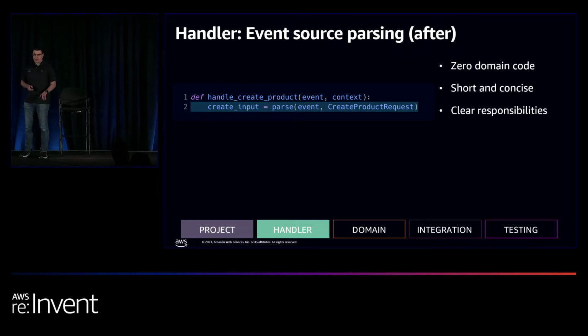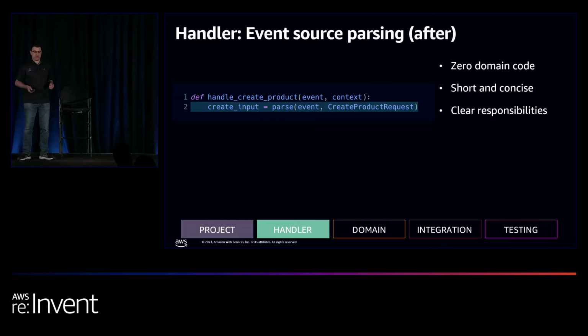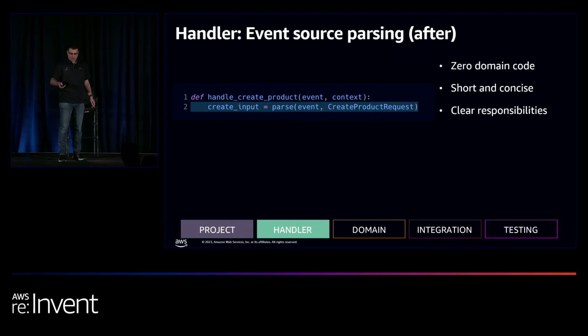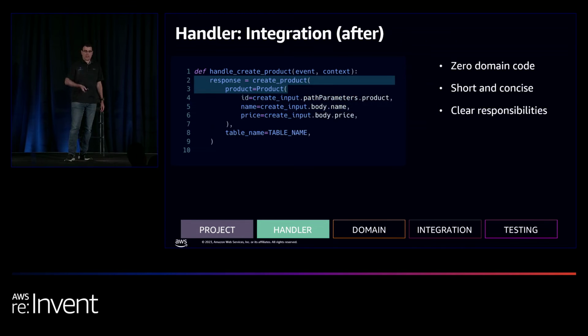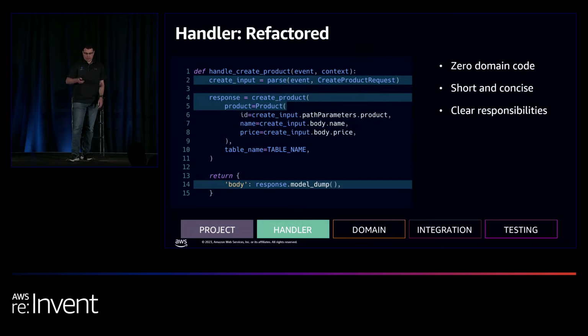So our handler is not going to change that much, but still we're going to do the input validation as before. But now, instead of doing the Boto3 call, we're going to call a function in the domain layer. It's called createProduct. We're going to pass it a pydantic model of the product that we want to basically save in the database. We're going to get back a response, and we're going to serialize it as before back to the caller. And this is all the code together. As you can see, it's very short, very clear, 0 domain code.